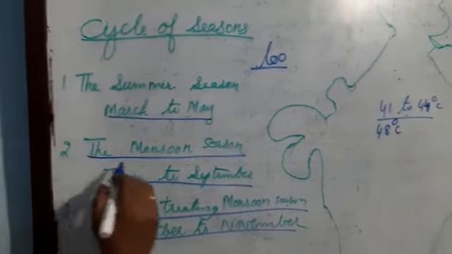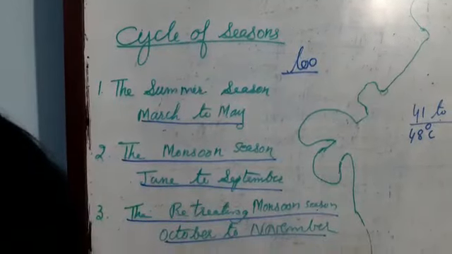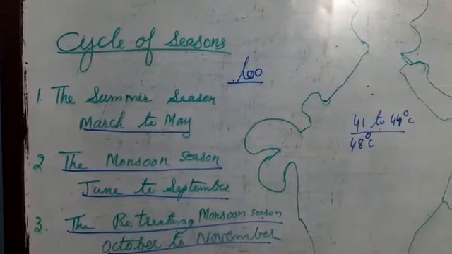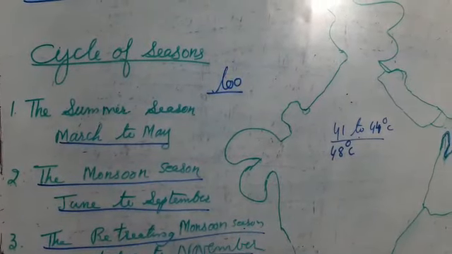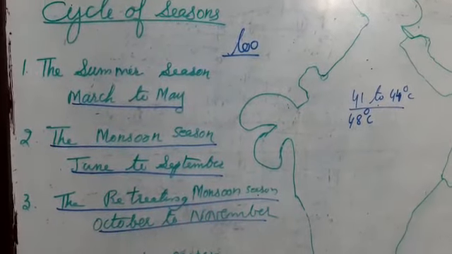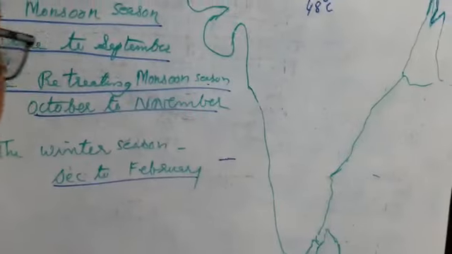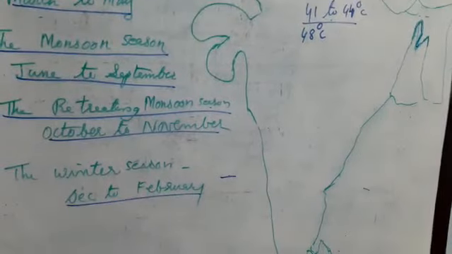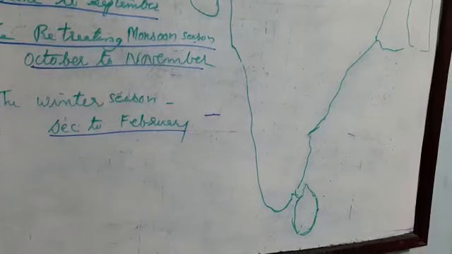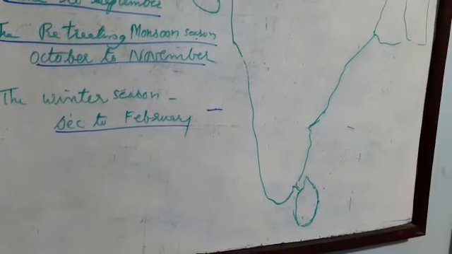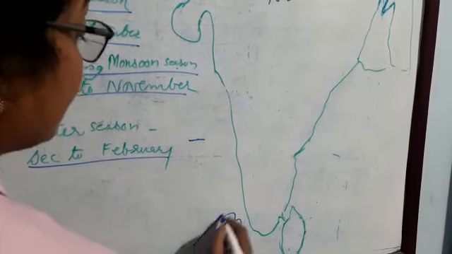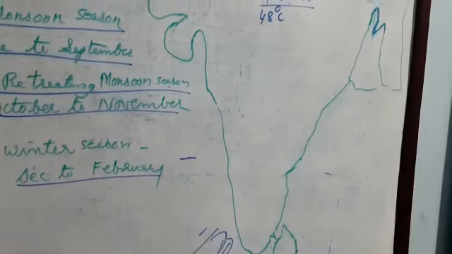The next topic is monsoon season, that is from June, July, August, September. Here we can say the direction of the winds: the trade winds of the southern hemisphere, which are oceanic. After crossing the equator, the southeast trade winds blow from southwest to northeast. After crossing the equator the direction of the winds changes, so it is the southwest monsoon.